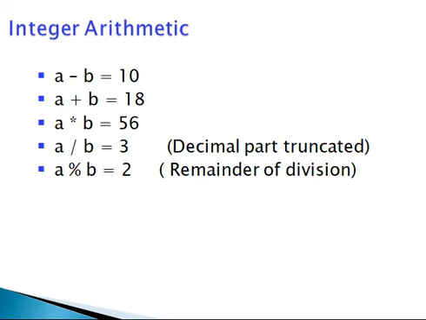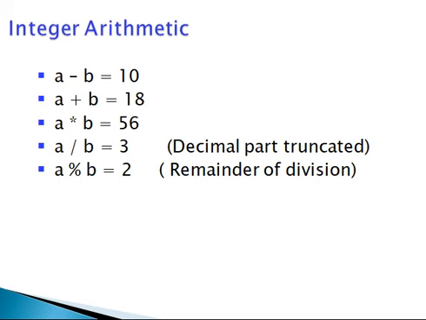A division with b, 14 divided by 4. Here the decimal part is truncated.